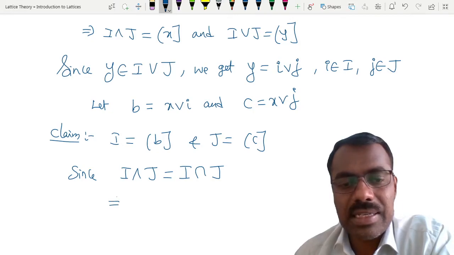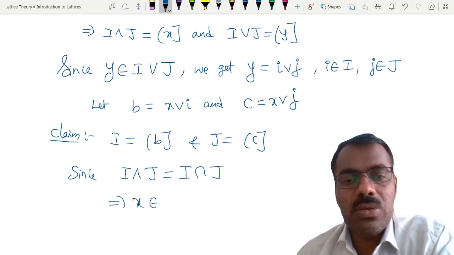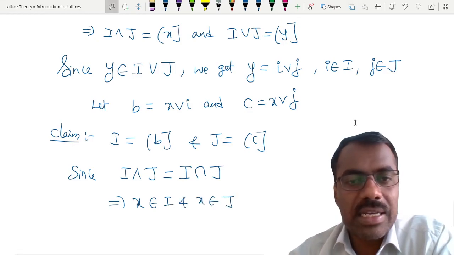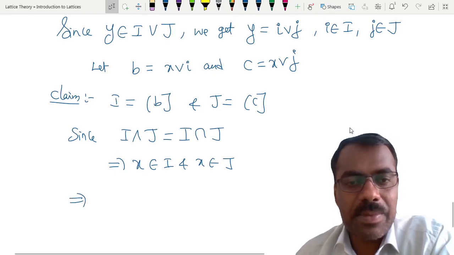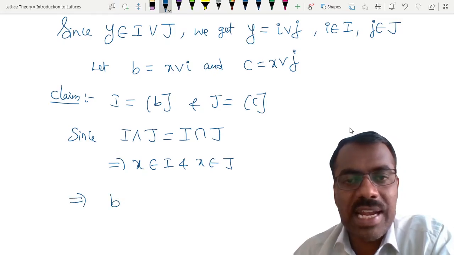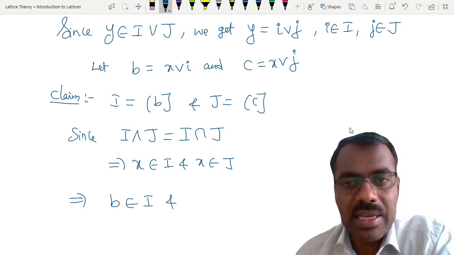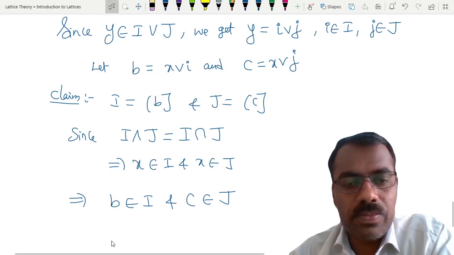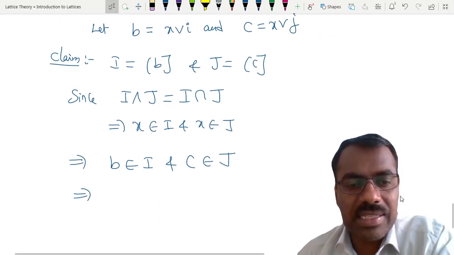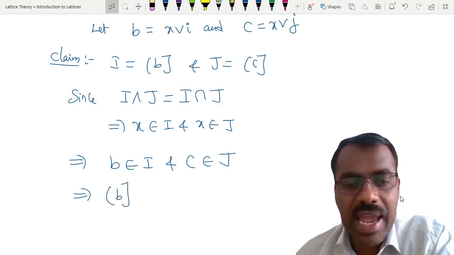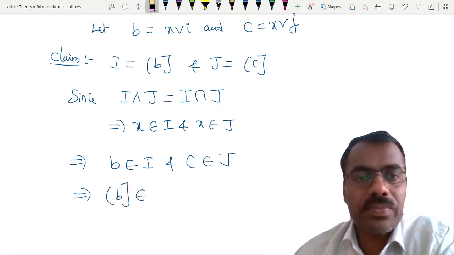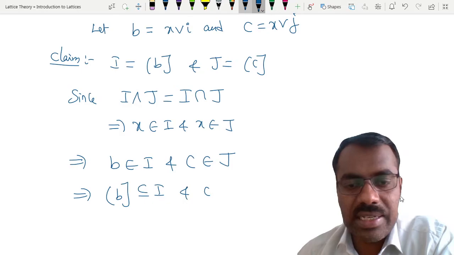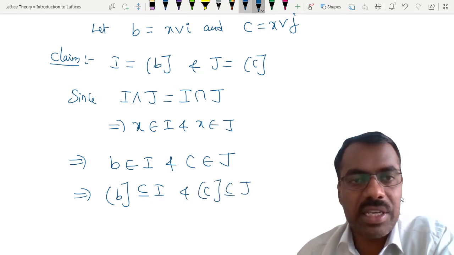This implies x belongs to I as well as x belongs to J, right? This implies b, which is the join of x and i, belongs to I, and c belongs to J, right? So the ideal generated by b is contained in I, and the ideal generated by c is contained in J, right?